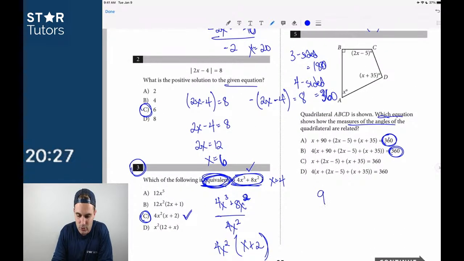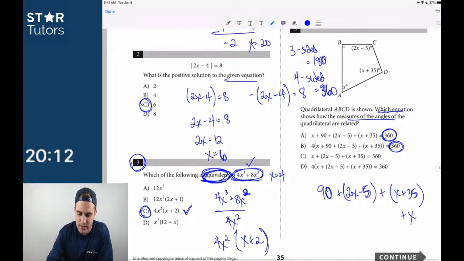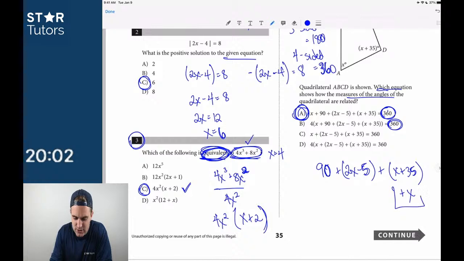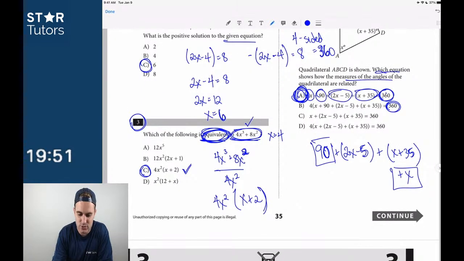We're just going to say 90, right? We're going to add all these up. 90 plus 2x minus 5, plus x plus 35, plus x is equal to 360. So let's see if we find that here. 90 plus 2x minus 5. Yeah, it's just A. They've just done this in a different order, but we have plus x here, which is here. We have plus 90, which is here. Plus 2x minus 5 here, and plus x plus 35. Yep, so it's got to be answer choice A for this one.